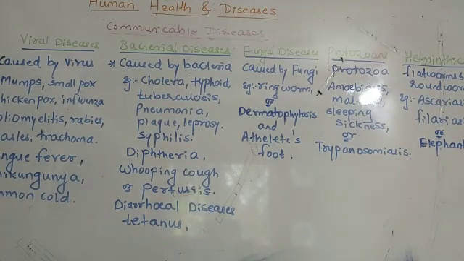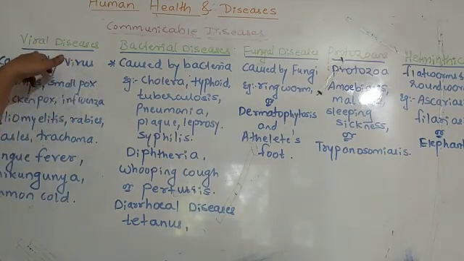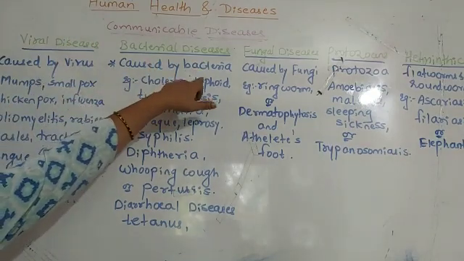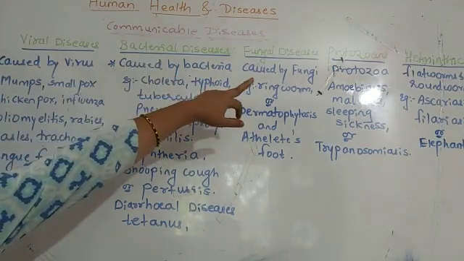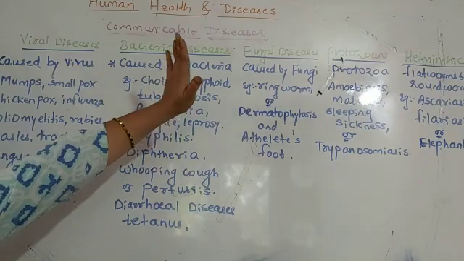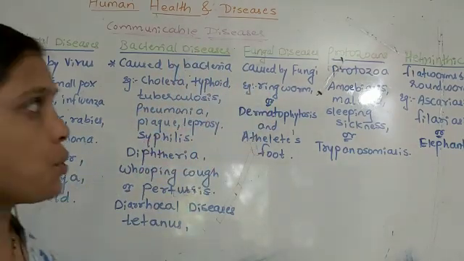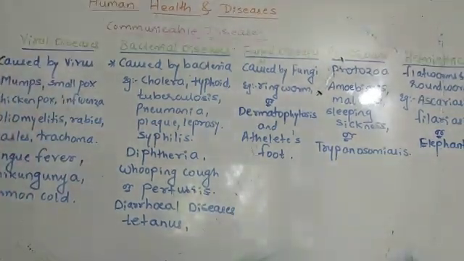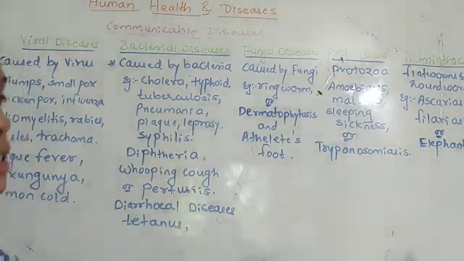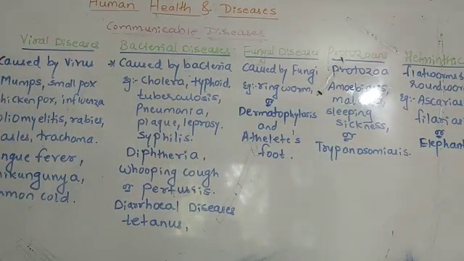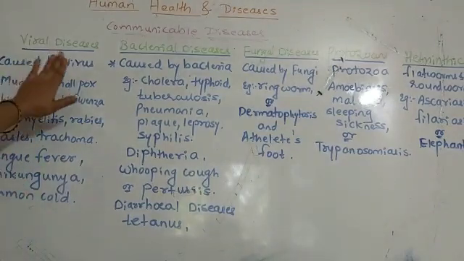These diseases are caused by the viruses, so they are called viral. They are caused by bacteria, so they are called bacterial. They are caused by fungi, called fungal diseases. They are caused by protozoa, so they are protozoan diseases. They are caused by flatworms and roundworms, which belong to the helminths, so they are the helminthic diseases. That is the first concept, what they are caused by.